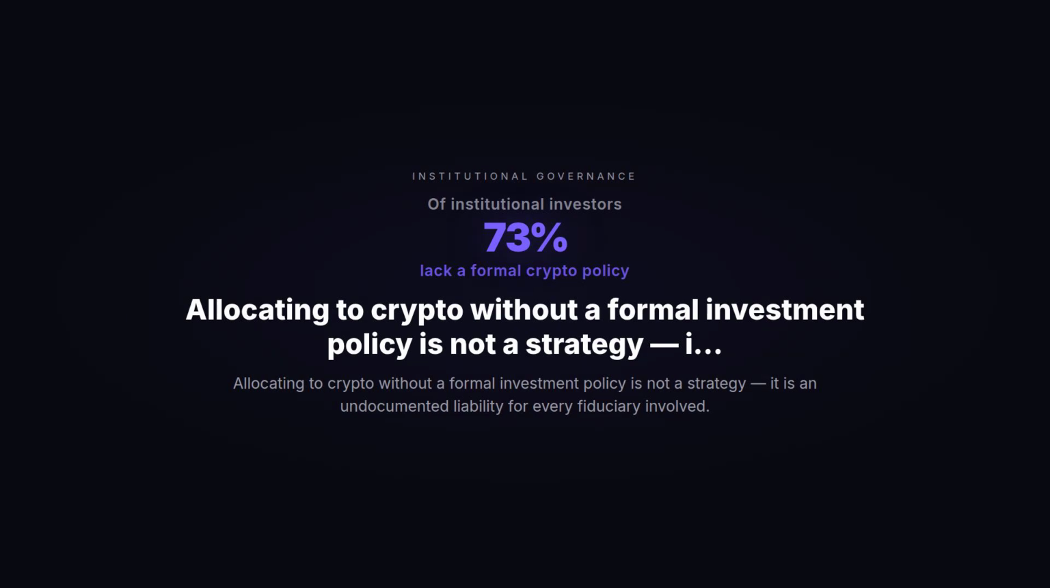Allocation decisions made without documentation of process, analysis, and approval are difficult to defend to beneficiaries, boards, or regulators when outcomes are adverse. This video provides a complete framework for building an institutional digital asset policy from scratch, covering asset classification, eligible instruments, allocation parameters, custody requirements, tax treatment, rebalancing rules, and board approval processes. Whether you manage a family office, a registered investment advisory firm, or an endowment, a documented crypto policy is the difference between a defensible fiduciary position and an improvised one. The former is the professional standard.